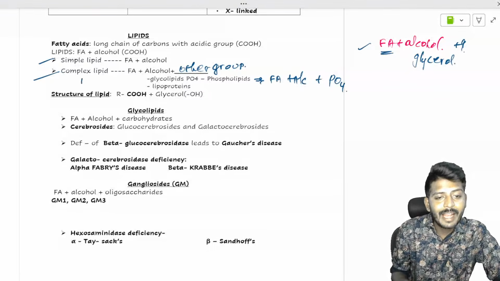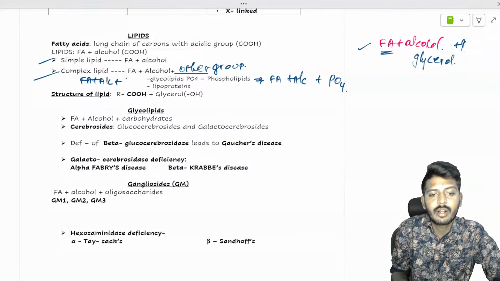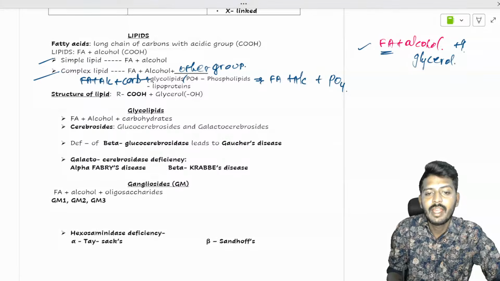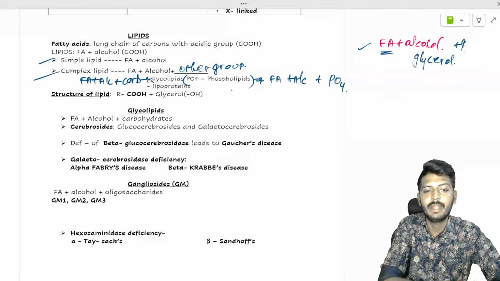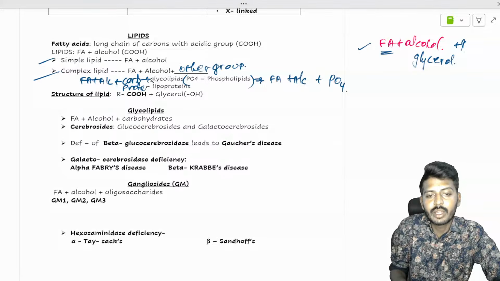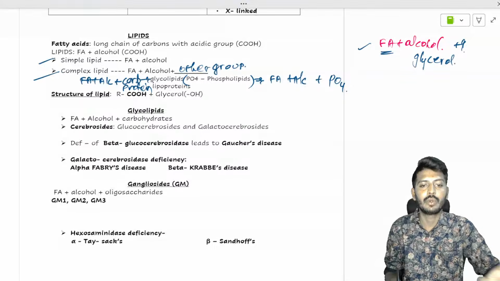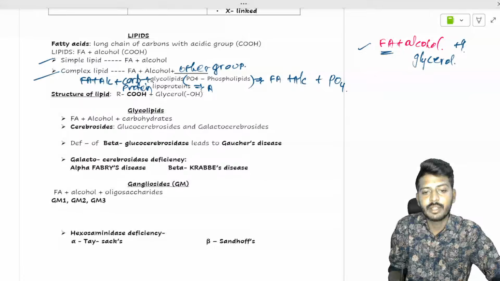If you have fatty acid plus alcohol plus carbohydrates, we call it a glycolipid. If a phosphate group is there, phospholipid. If protein is present along with the lipid, then we call it a lipoprotein. The classic example for the lipoprotein is the apoproteins.